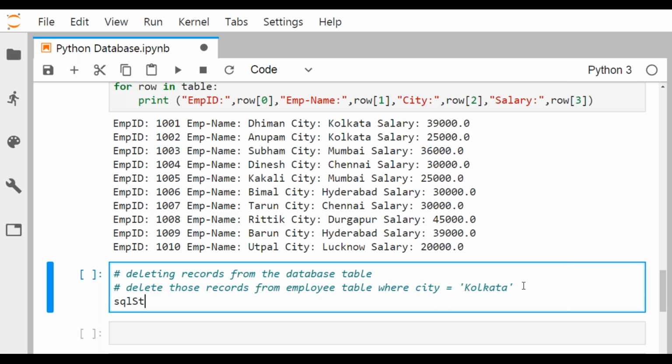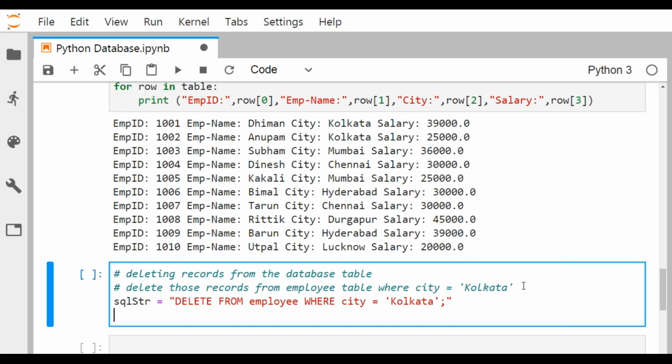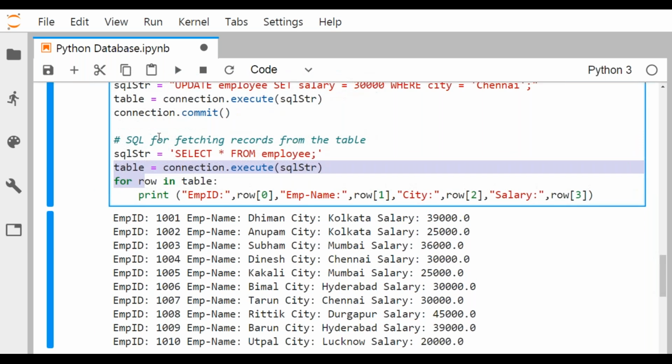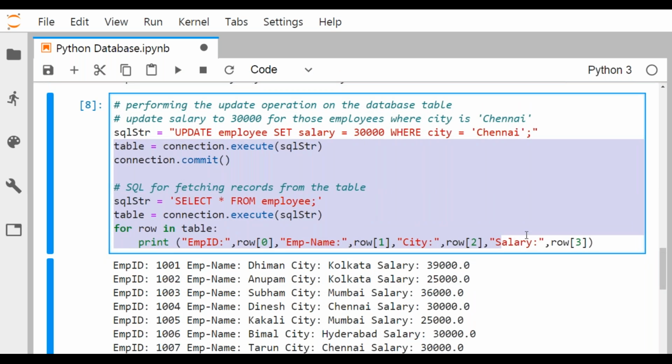SQL str is equal to delete from. Please see my style of writing. I always write the SQL keywords in capital letters, the rest in lowercase letters. I maintain this throughout my code, and this consistency is very much expected in your code also. So I'm going for this where city is equal to Kolkata. Don't forget this semicolon. Now let me copy the same here, table with the connection, and then go for fetching the records.